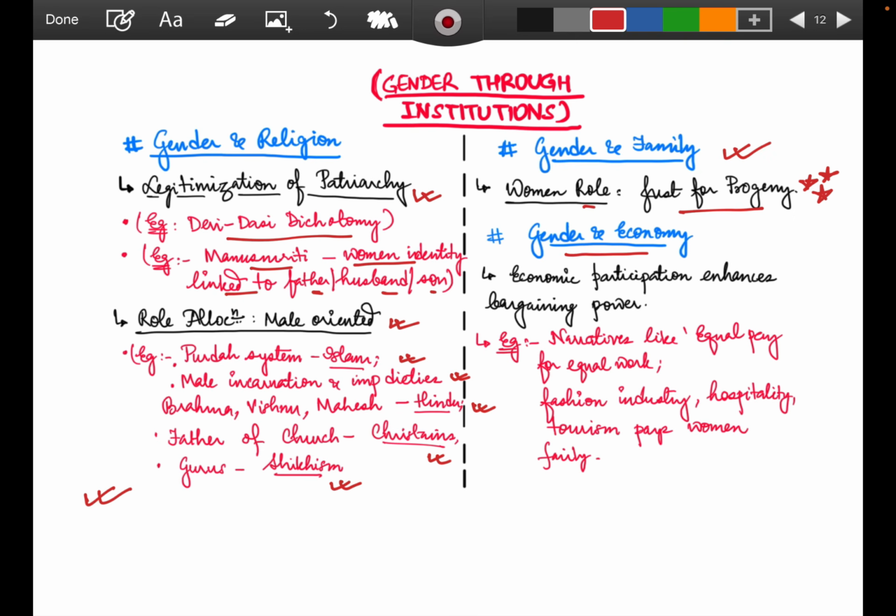Coming to gender and economy. Economic participation enhances bargaining power. Yes, that's true. We have seen that with gender participation in the economy, women's bargaining power has increased. Women are going out and doing things themselves, and bargaining capacity has increased. Narratives like equal pay for equal work, the fashion industry, hospitality, tourism pay women fairly. We have seen that air hostesses and receptionists are treated in a very good manner. In the fashion industry, actresses are there. So all this shows that yes, definitely the bargaining power of women has increased.